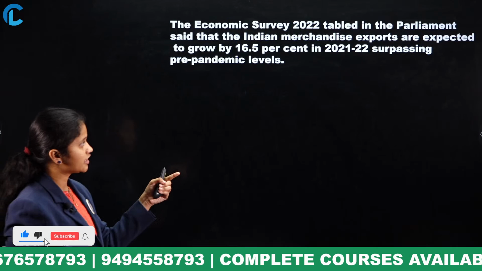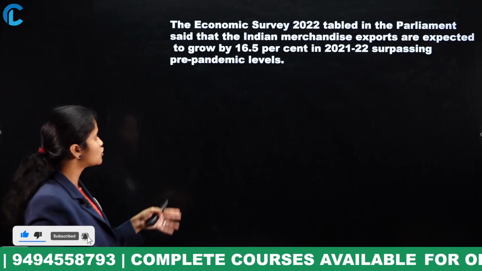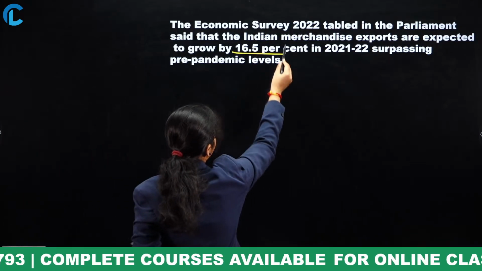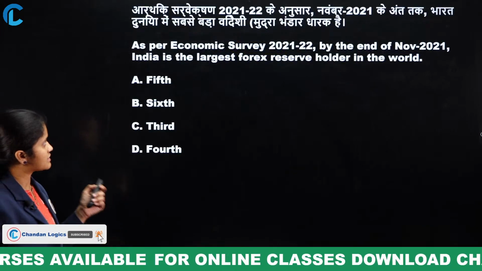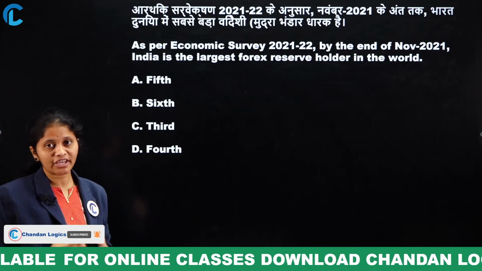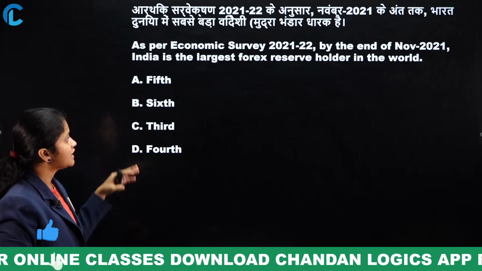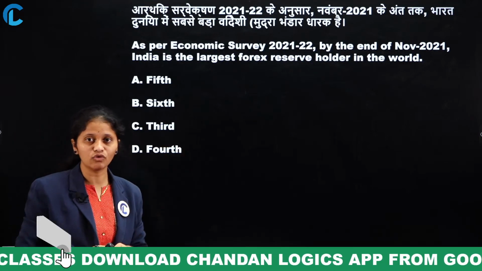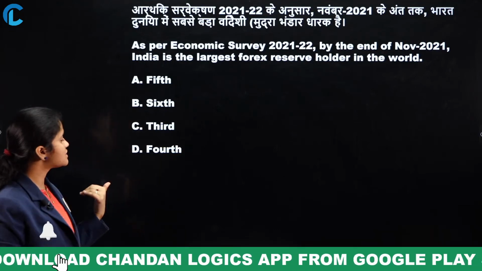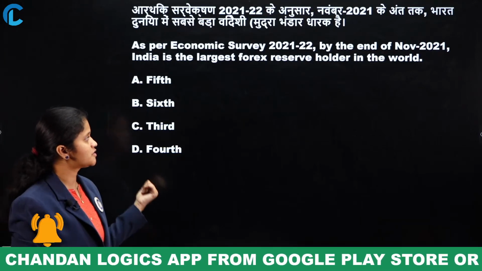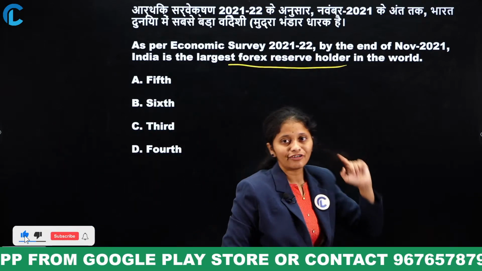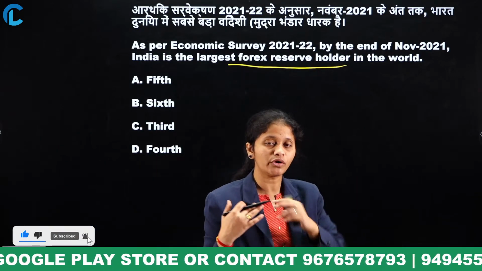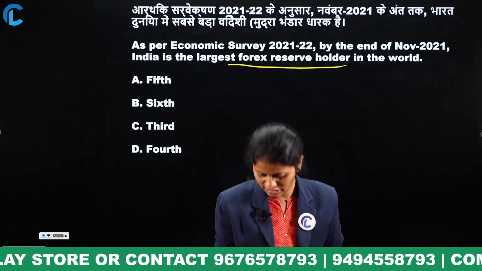Next, even if you can observe, it was expected to grow 16.5%, surpassing the pre-pandemic levels. Next, as per the Economic Survey, by the end of November 2021, India is the largest Forex Reserve holder in the world. 5th, 6th, 3rd or 4th. So which position India stood regarding the Forex Reserve holder, Foreign Exchange Reserve or else Forex Reserve, which represents the same meaning.